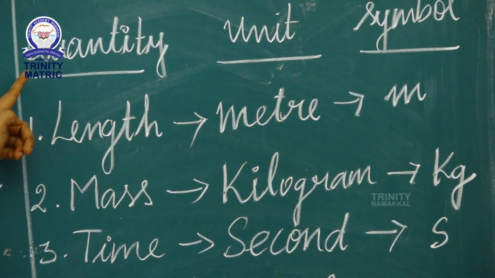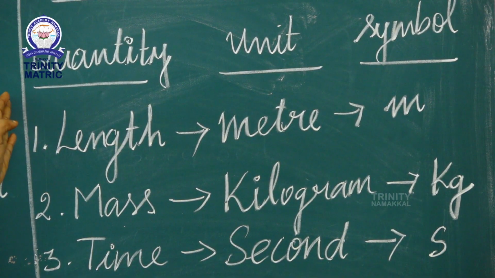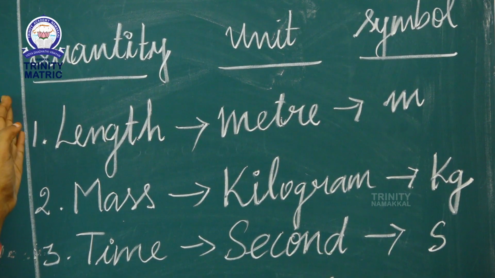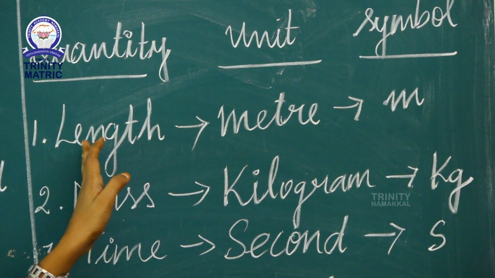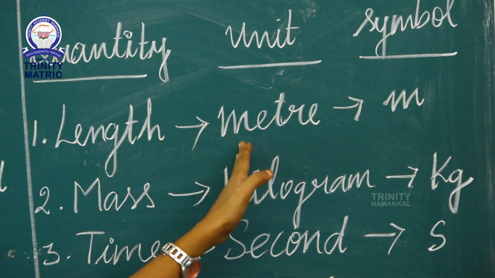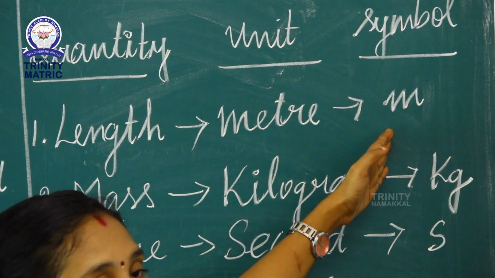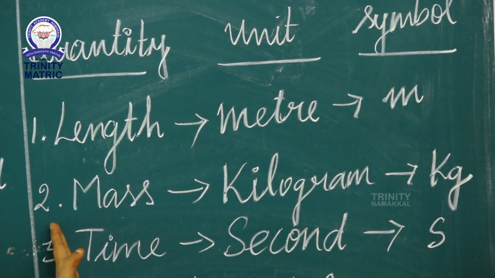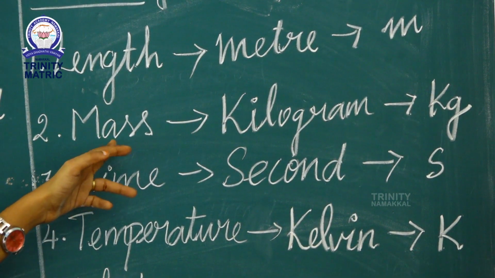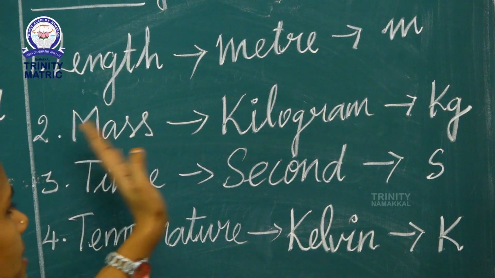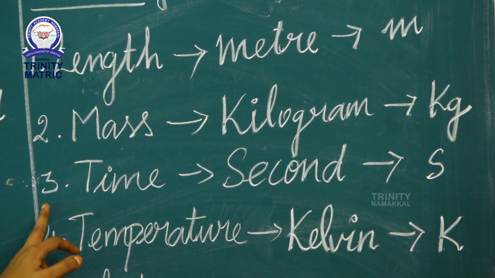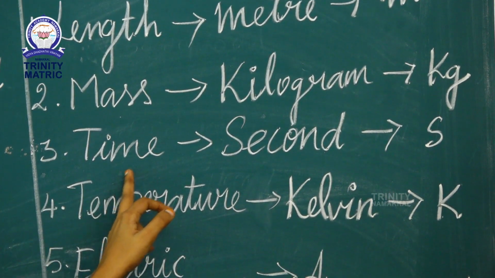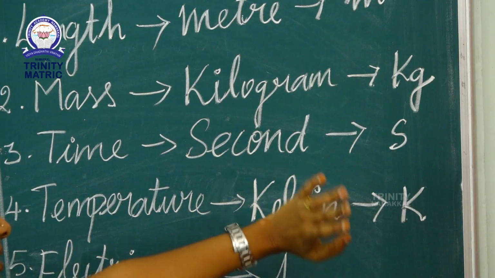Once again, there are 7 basic quantities, that is, 7 basic SI units. First one, length. The unit of length is meter, and the symbol of meter is small m. Second one is mass. The unit of mass is kilogram, and the symbol is kg. Third quantity, time. The unit of time is second, and the symbol is s.